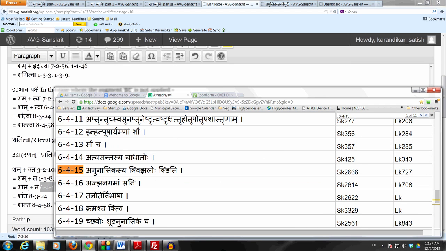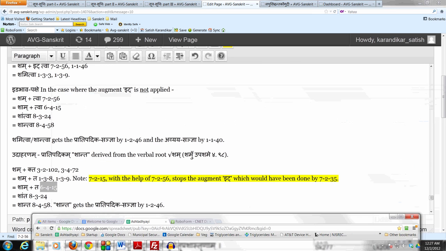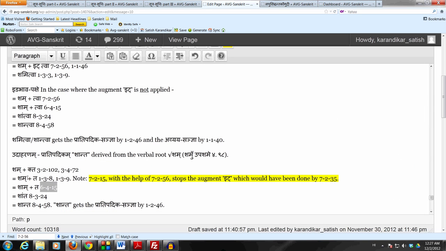So the upadha akaraha gets dirghadesha because the angam ends in an anunasika makaraha. So we get sham, ta, and makara gets the anuswaradesha by 8.3.24 naschapadantasya jali. Then we apply 8.4.58 anuswarasya yai parasavarnaha, we get shanta, and shanta gets the pratipadika sanya by 1.2.46.